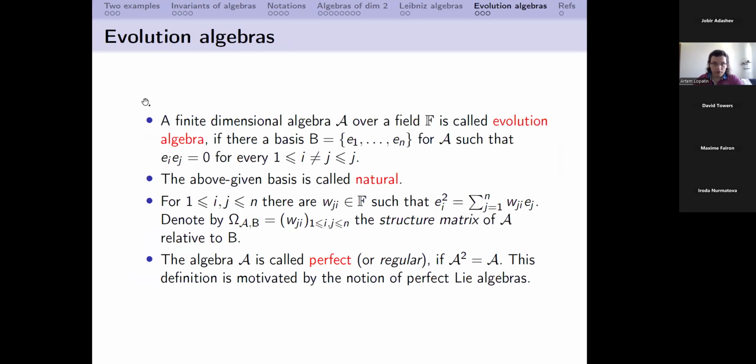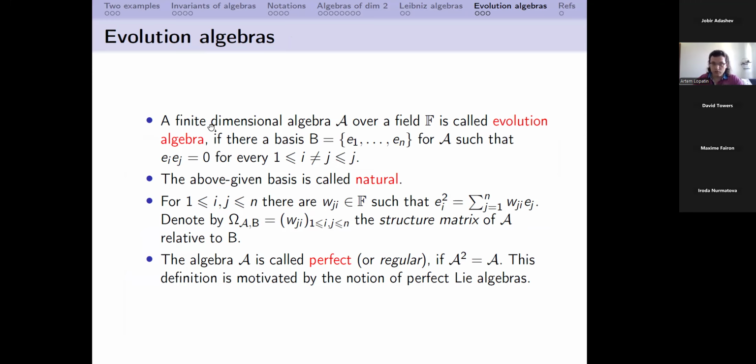Okay, so now the case of evolution algebras. Evolution algebras were introduced several years ago, actually already quite a lot of years ago. The motivation for these algebras is, of course, to apply them to some evolution problems, some problems concerned with genetics.